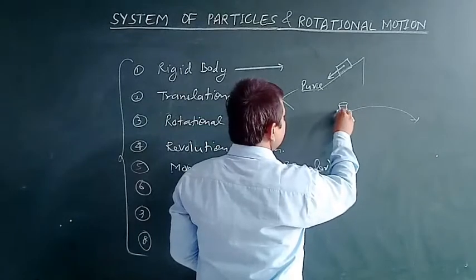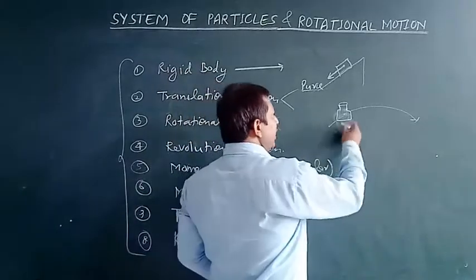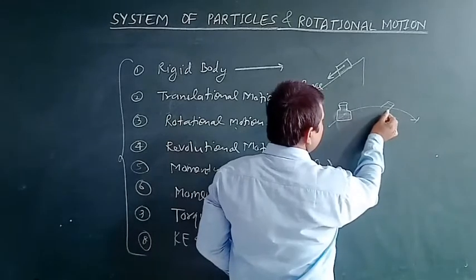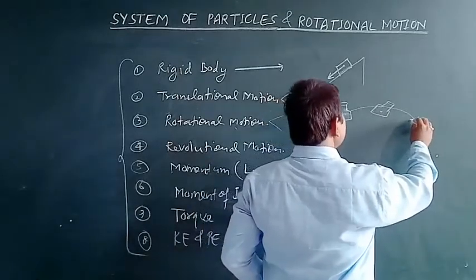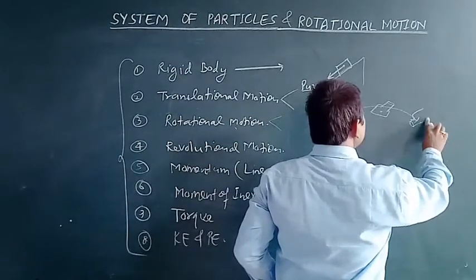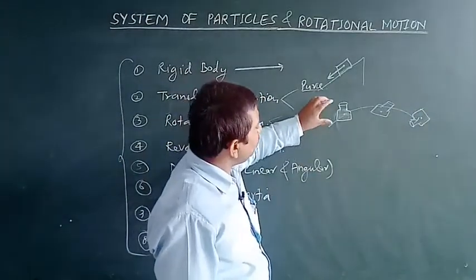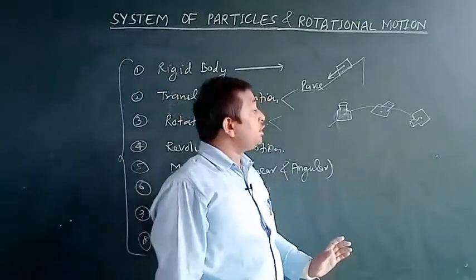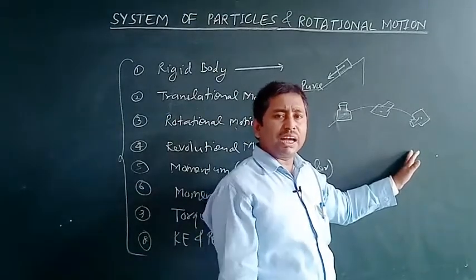Okay, so if we throw this bottle in any direction, then after some time, after reaching this point, the bottle attains this shape, and at this point the bottle attains this position. So we can say that every constituent particle of this bottle does not possess the same velocity. It means the velocity possessed by each particle is different at any instant of time.